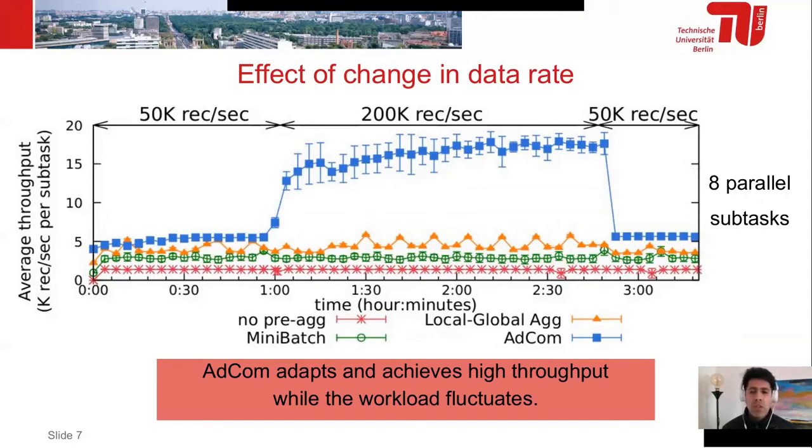This is because the local global aggregate in Flink is based on two phases. First, it executes a mini batch based on time, and afterwards it pre-aggregates values before the shuffle phase. And it's also static. In comparison, AdCom has just one phase that pre-aggregates based on the best time to pre-aggregate data before the shuffle phase.